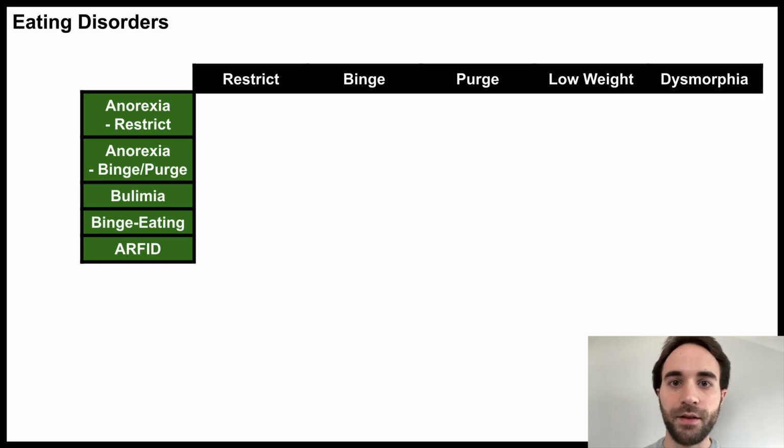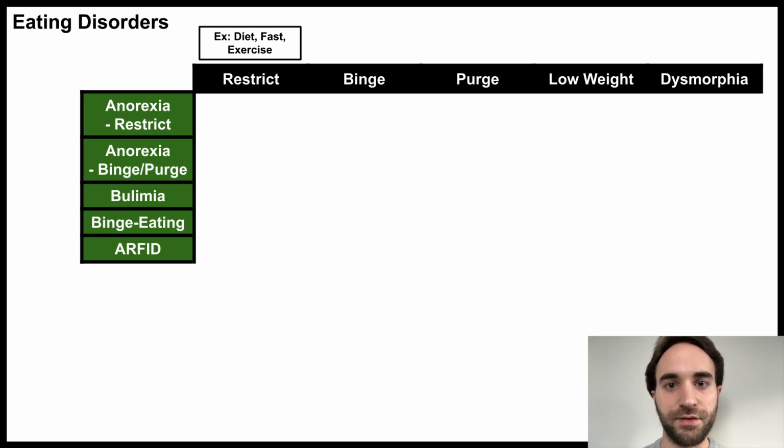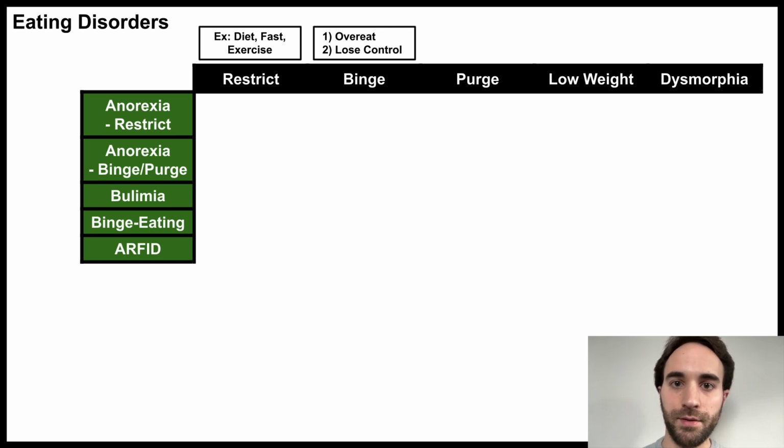There are 5 symptoms that distinguish these disorders: restrictive eating, binge eating, purging, low weight, and body dysmorphia. Restrictive eating refers to anything done to limit eating or lose weight, and may include dieting, fasting, or even excessive exercise. Binge eating refers to episodes of overeating associated with a sense of loss of control.